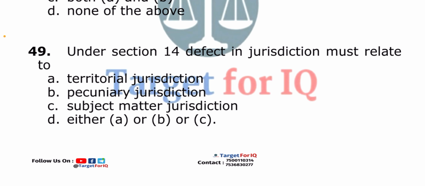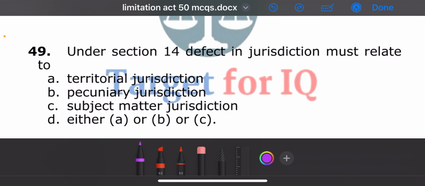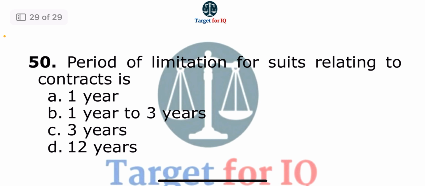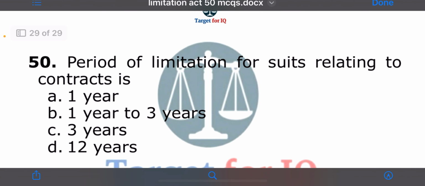Next question, under section 14, defect in jurisdiction must relate to. The options are A, territorial jurisdiction, B, pecuniary jurisdiction, C, subject matter jurisdiction, or D, either A or B or C. The correct answer is either A, B, or C. And now the last question, period of limitation for suits relating to contracts is. The options are A, 1 year, B, 1 year to 3 years, C, 3 years, or D, 12 years. The correct answer is option C, 3 years.